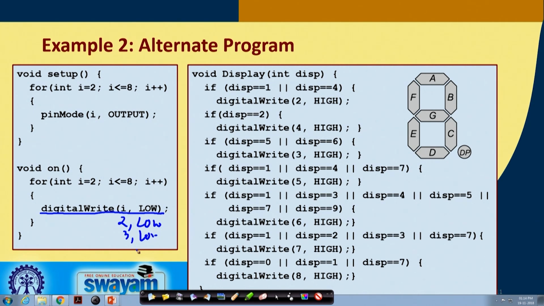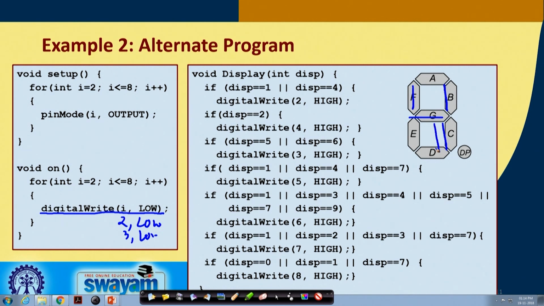For display we are checking something. Now you see if it is 1 or 4, we are writing pin 2 to high, because for 1 basically it is this and this, and for 4 it is this, this and this.